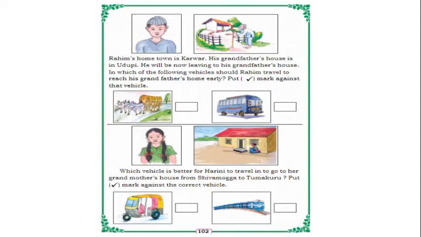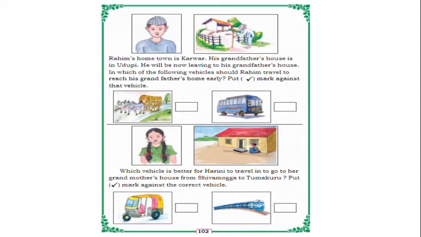So in the next picture, Rahim's hometown is Karwar. His grandfather's house is in Udupi. He will be now living at his grandfather's house. So from Karwar to Udupi he is going. In which of the following vehicles should Rahim travel to reach his grandfather's home early? Put right mark against the vehicles.